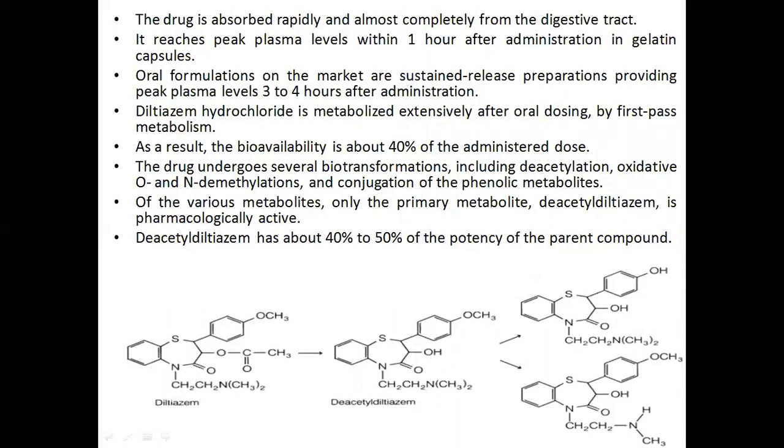Diltiazem hydrochloride is metabolized extensively after oral dosing by first pass metabolism. As a result, the bioavailability is about 40% of the administered dose. The drug undergoes several biotransformations, including deacetylation, oxidative O and N demethylations, and conjugation of the phenolic metabolites. So here you can see the deacetyl diltiazem. Of the various metabolites, only the primary metabolite, deacetyl diltiazem, is pharmacologically active. It has about 40 to 50% of the potency of the parent compound.